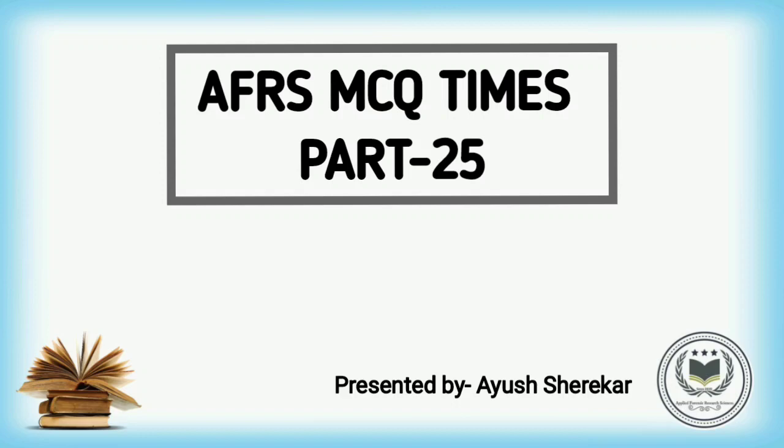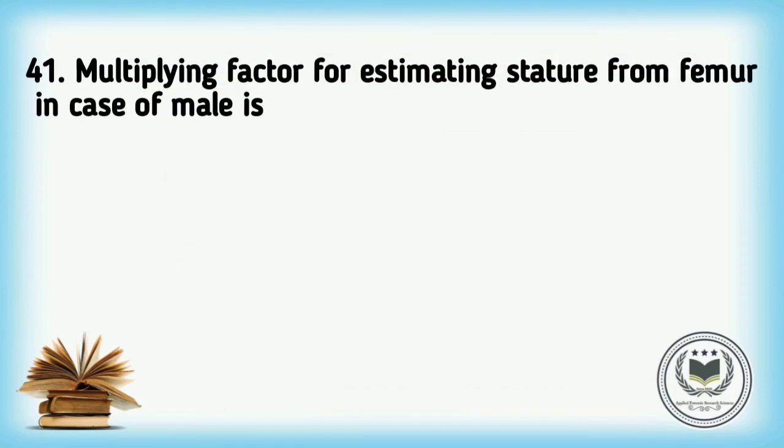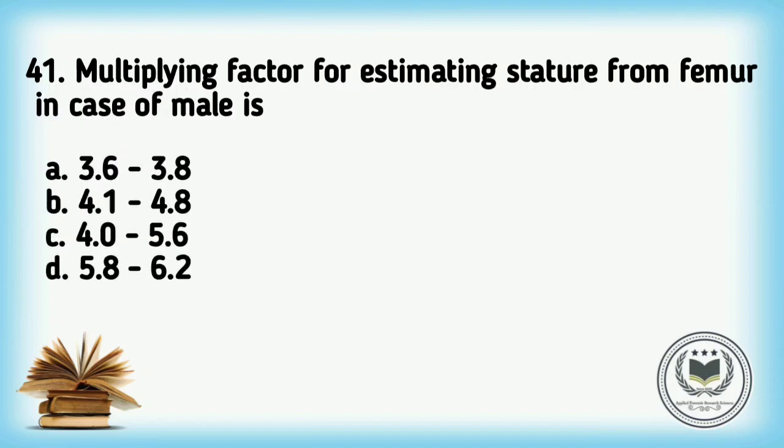This video consists of questions, their answers and explanations on the topic Forensic Science UGC NET MCQ questions Part 5. Now the questions are: question number 41. Multiplying factor for estimating stature from femur in case of male is. Options are A 3.6 to 3.8, option B 4.1 to 4.8, option C 4.9 to 5.6, option D 5.8 to 6.2. Correct answer is option A 3.6 to 3.8.